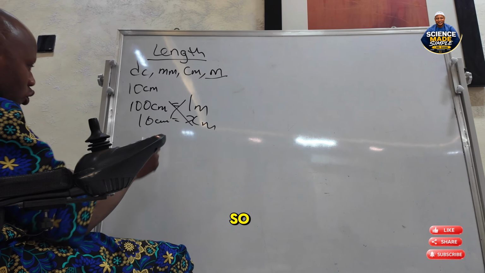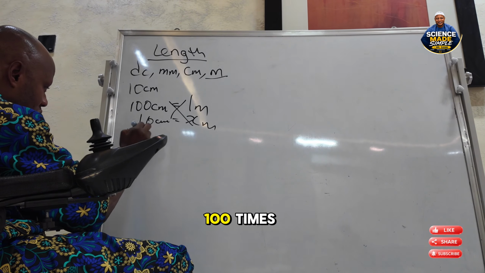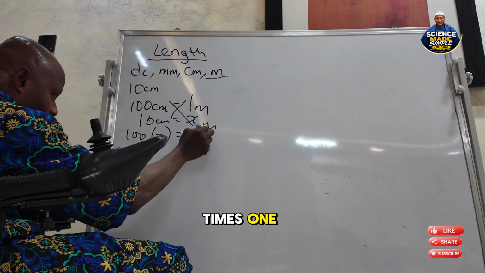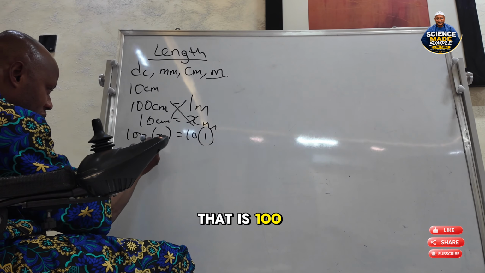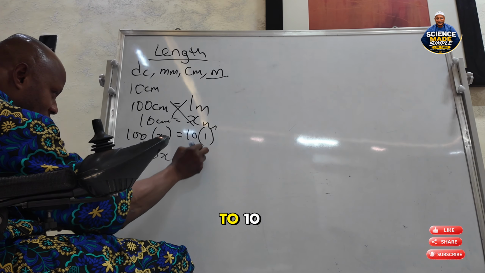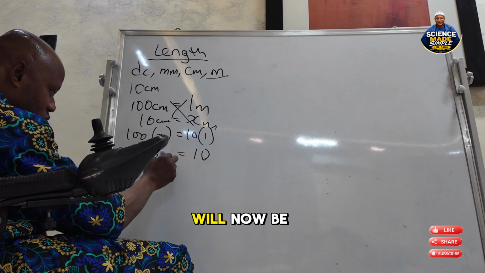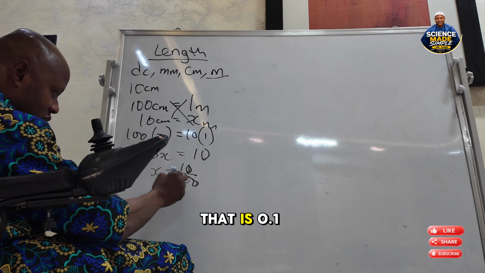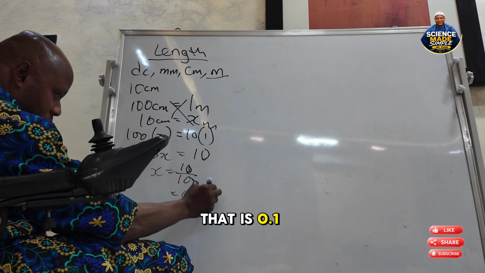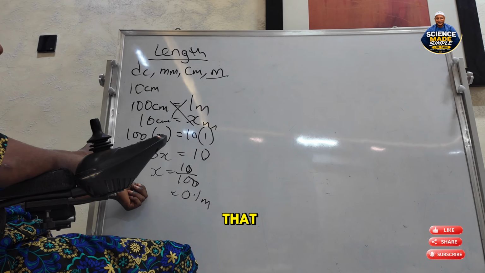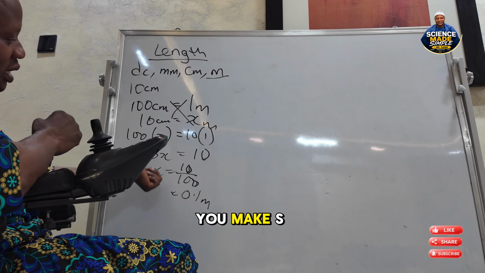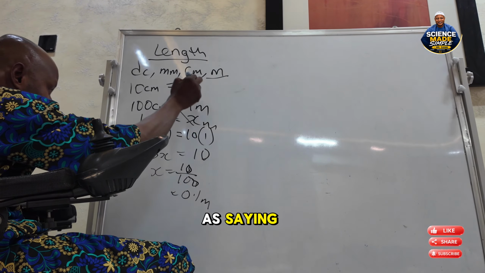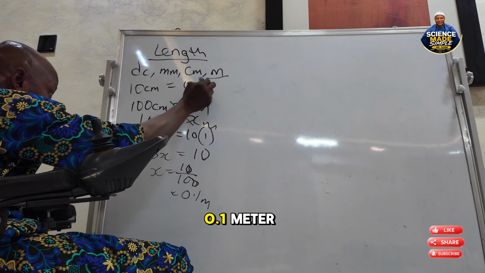So it will be 100 times S is equal to 10 times 1. That is 100 S is equal to 10. Our S will now be 10 over 100, that is 0.1 meter. Can you get that? So you cross multiply, you make S the subject of the formula. That is to say, 10 centimeter is the same thing as 0.1 meter.